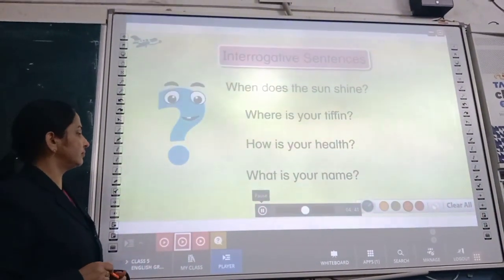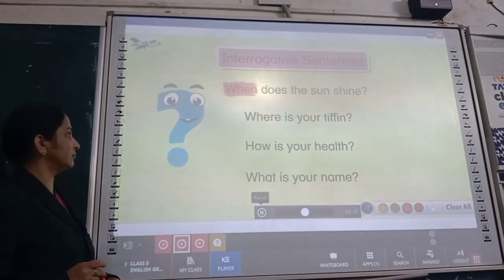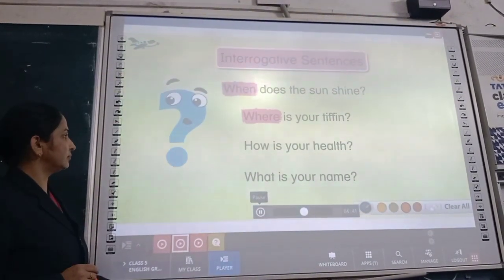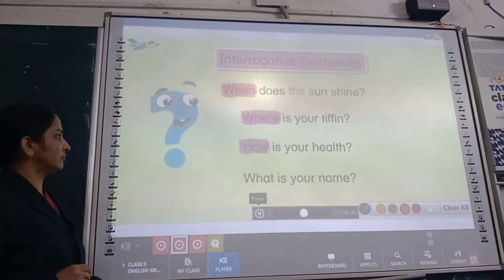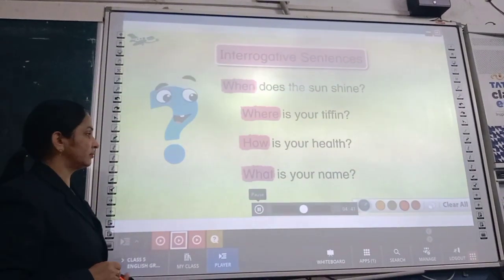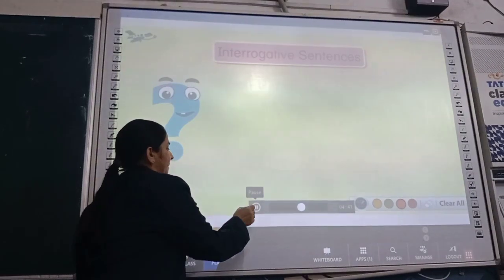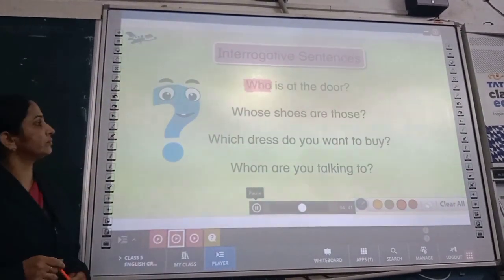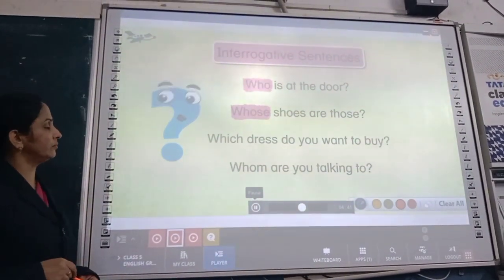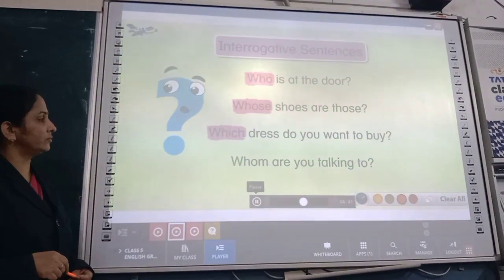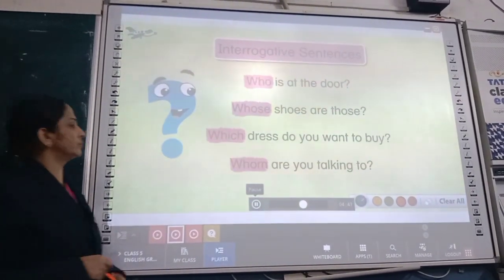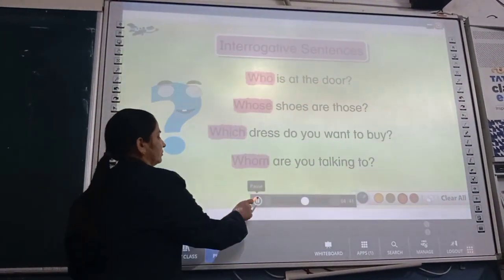We use question words like when, where, how, what, who, whose, which, and whom to make interrogative sentences.